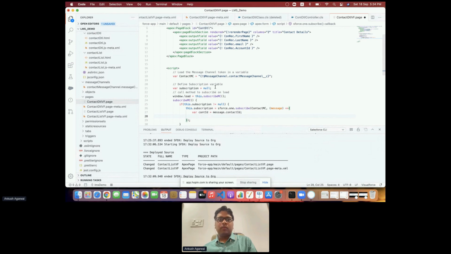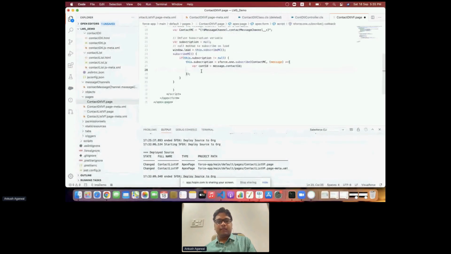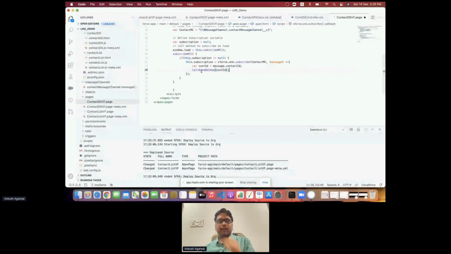And what we have to do, we have one action function over here, call apex method. What this apex method is doing, it is getting a parameter cont ID, and it is just updating the contact ID onto this page, so we can see the contact detail on the runtime. So we just have to call this action function over here. We'll be calling the action function, and we can pass this cont ID to it.